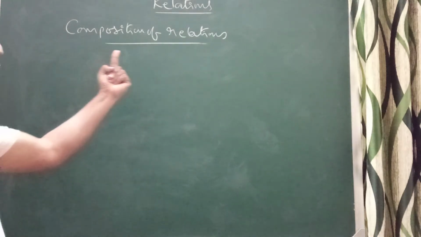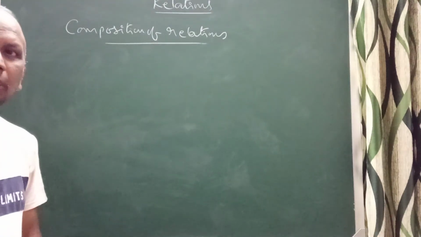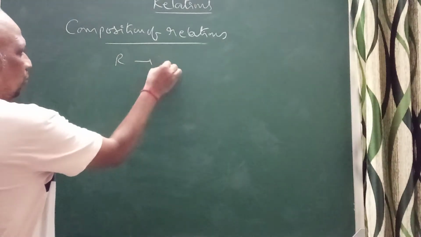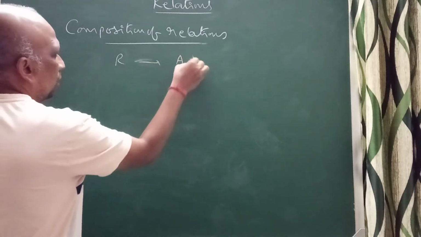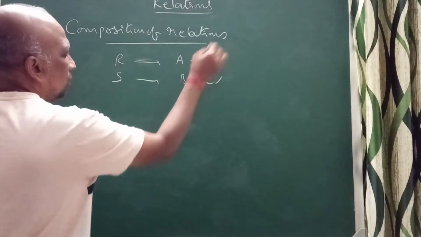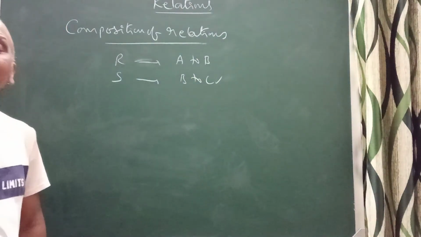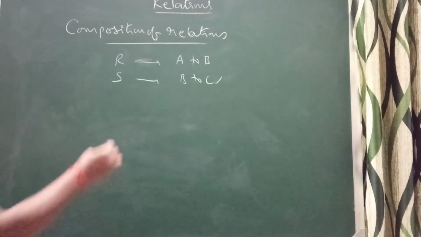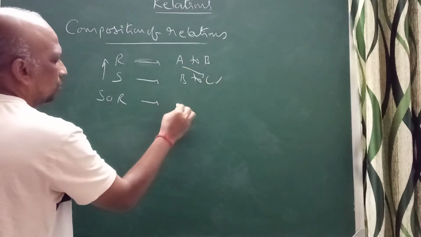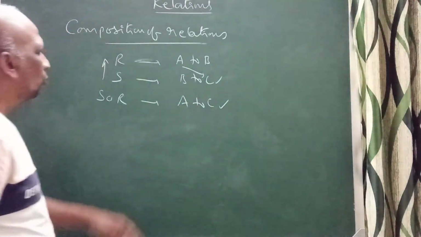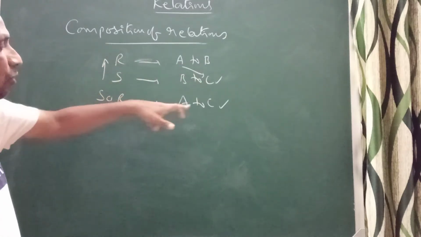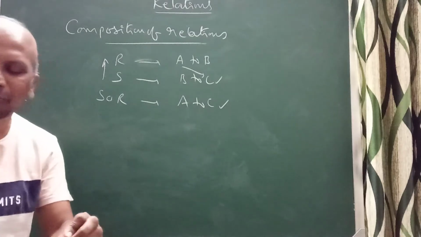Here I will discuss the composition of relations. Suppose you take a relation R from A to B, and you take a relation S from B to C. Then I can discuss the relation SOR. The relation SOR you will get from A to C. When R is a relation from A to B and S is a relation from B to C, then SOR is a relation from A to C.